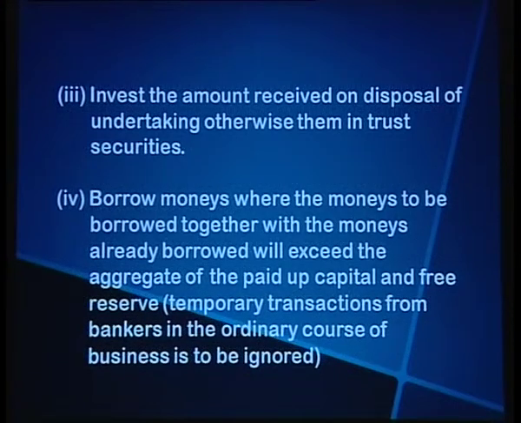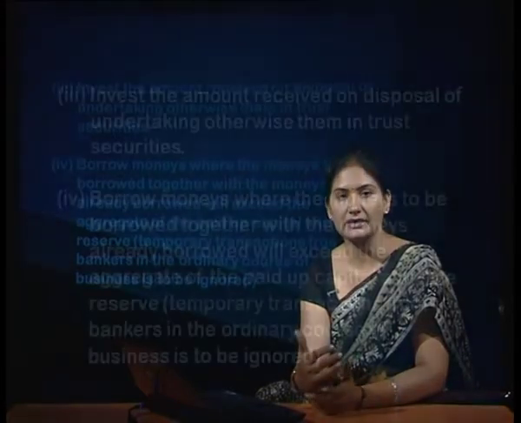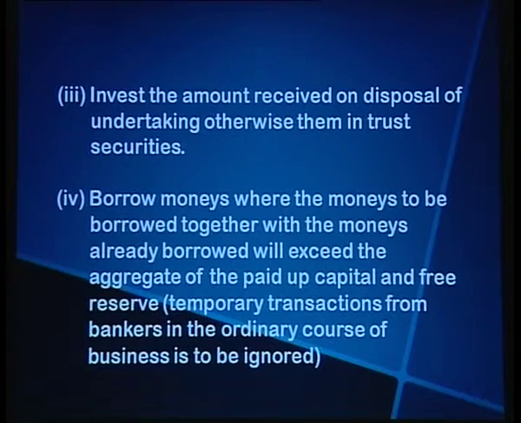Thirdly, invest the amount received on disposal of undertaking otherwise than in trust securities. If any major amount is received from the disposal of the undertaking, selling a part of it or a unit of it, then that amount should be invested properly in trust securities. Then the fourth one, borrowing monies, where the money to be borrowed together with the monies already borrowed will exceed the aggregate of the paid up capital and free reserves. Here the temporary loans from bankers in the ordinary course of business shall be ignored.